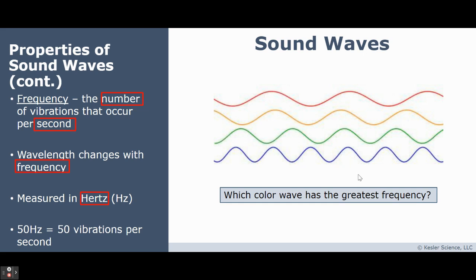Which color has the lowest frequency? It's going to be the red here, because you can see that more crests are passing, more wavelengths per second in the blue one versus the red one. I don't know if I said this already, but it's measured in hertz, which is abbreviated as Hz. So 50 hertz equals 50 vibrations per second.